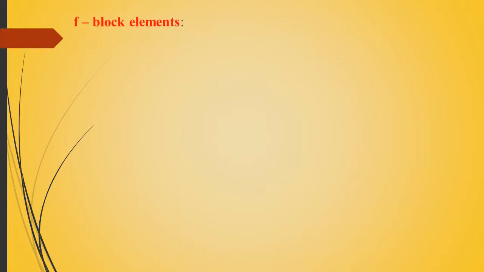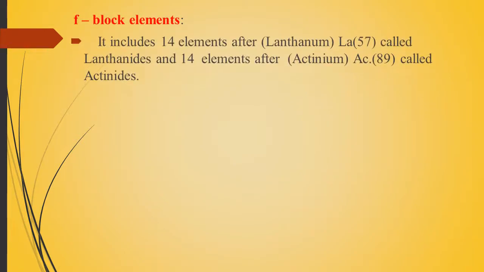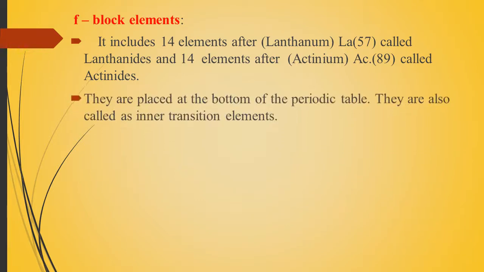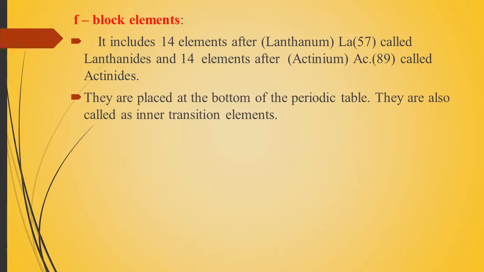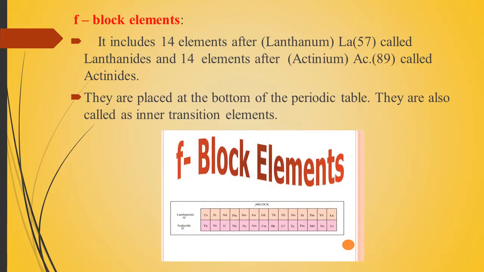F block elements. The F block elements include the lanthanides and actinides. That means this set of elements is placed at the bottom of the periodic table. These elements are inner transition elements. Transition elements from groups 3 to 12 are D block elements, and from the D block, the inner transition elements come. We have to place the inner transition elements separately at the bottom of the periodic table. So that is the F block elements. You can see the F block is separately placed in the periodic table.